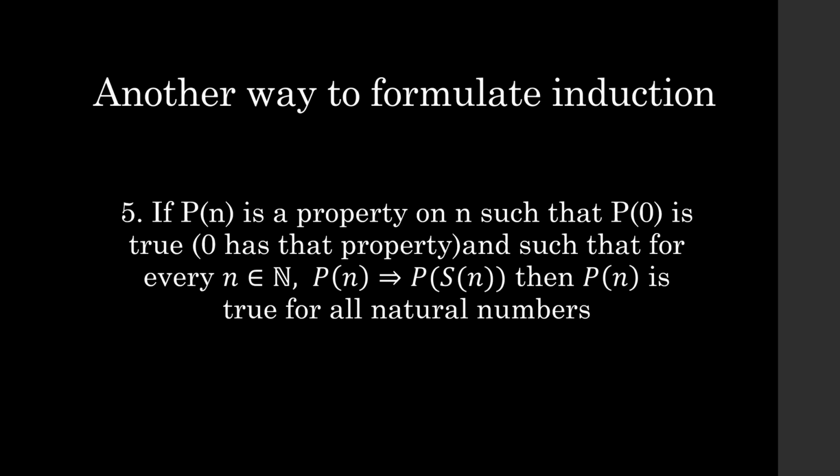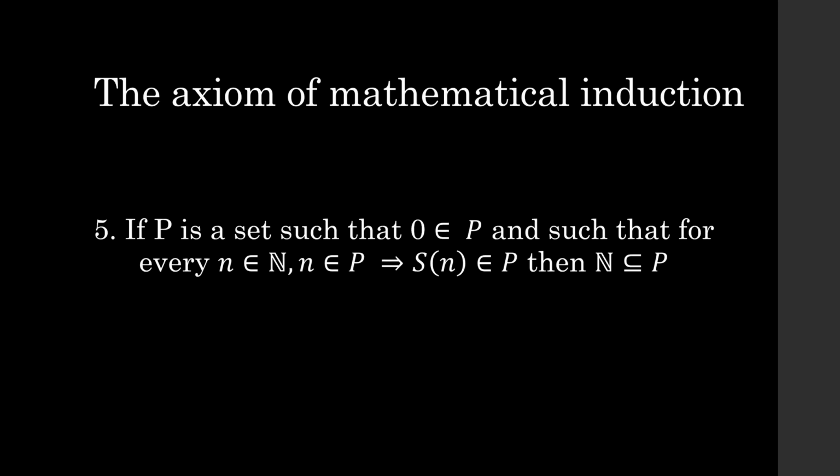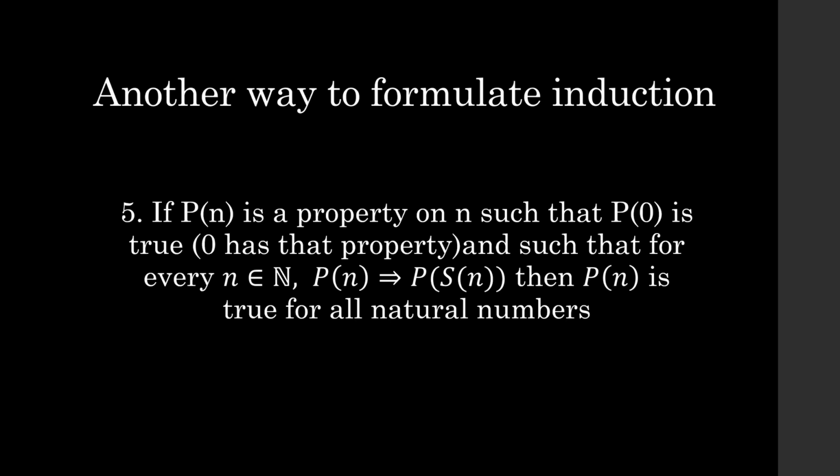Because we know that 0 has that property, right? And because for every n a natural number, P of n being true implies that P of s of n is true, then P of 0 being true must imply that P of s of 0 is true, right? So the next natural number after 0 also has that property. But then applying that again, the next natural number after that also has that property, and then the next one after that, and after that, and after that. And so that applies the property to all of the natural numbers. And this is actually the same statement as before, where when we're looking at that set P, you can simply think of P as being the set of numbers that have the property that we're using here, and then that becomes exactly the same statement.